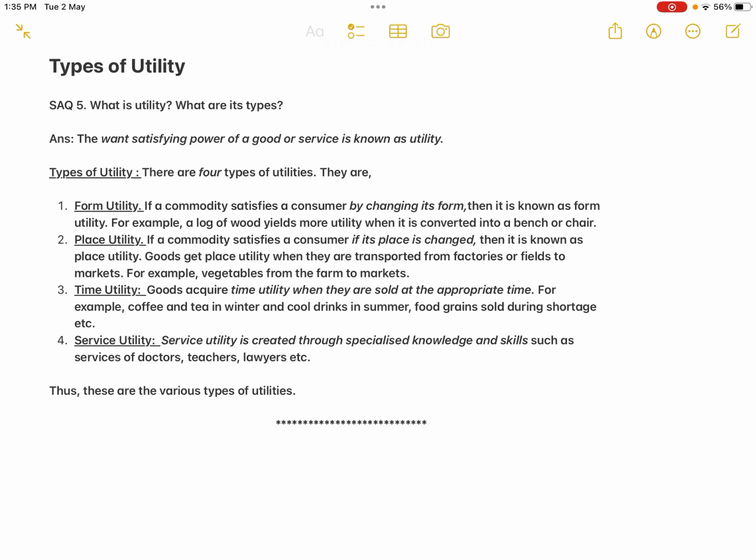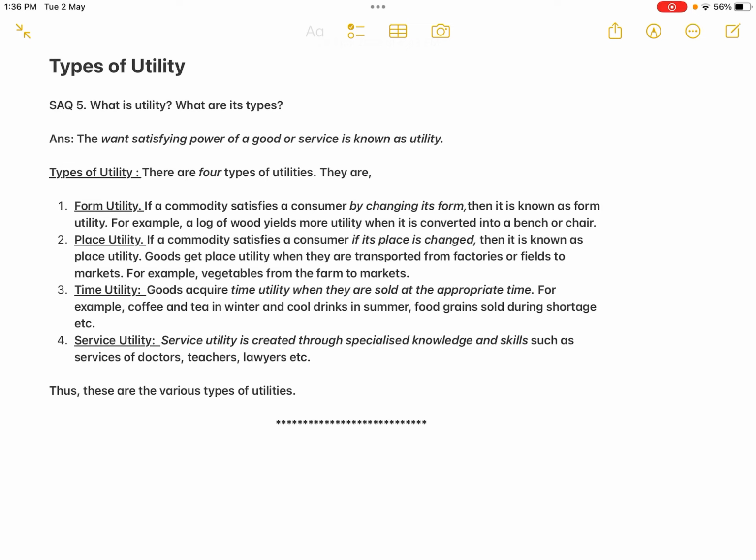Then the third one is the time utility. Because of the change in time, some commodities get more utility. We all know that we need certain things in summer and certain things in winter. We need woolen clothes in winter, but the same woolen clothes are not useful to us in summer. We need hot beverages in winter, but the same hot beverages do not have that much capacity to satisfy our want in summer, isn't it? So according to the change of season, the same commodity gives more utility.